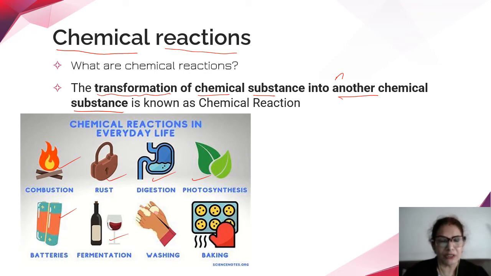Fermentation is a chemical change. Then soap, which we use for washing hands, is a chemical. Then baking, all bakery products, are chemical changes because we cannot get back the original ingredients once the baked product has been formed. So this is a chemical reaction, a transformation of a chemical substance into new chemical substances.